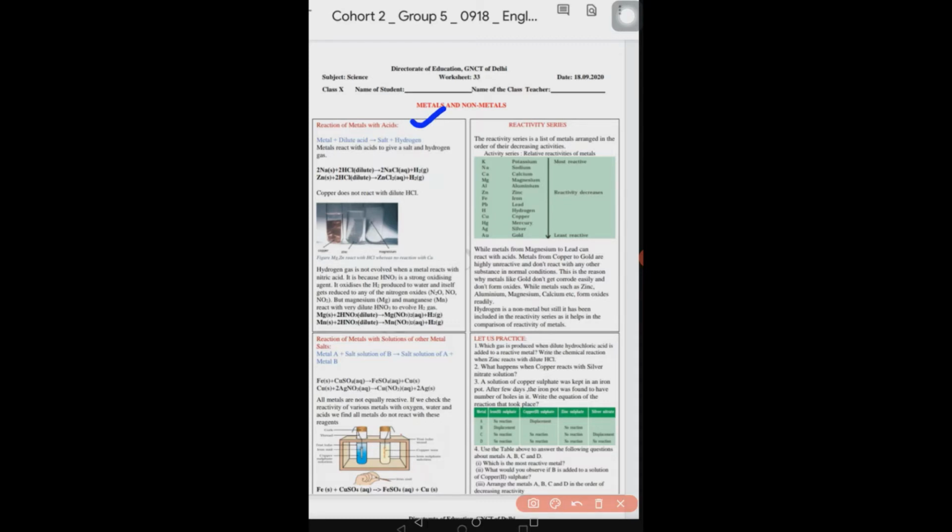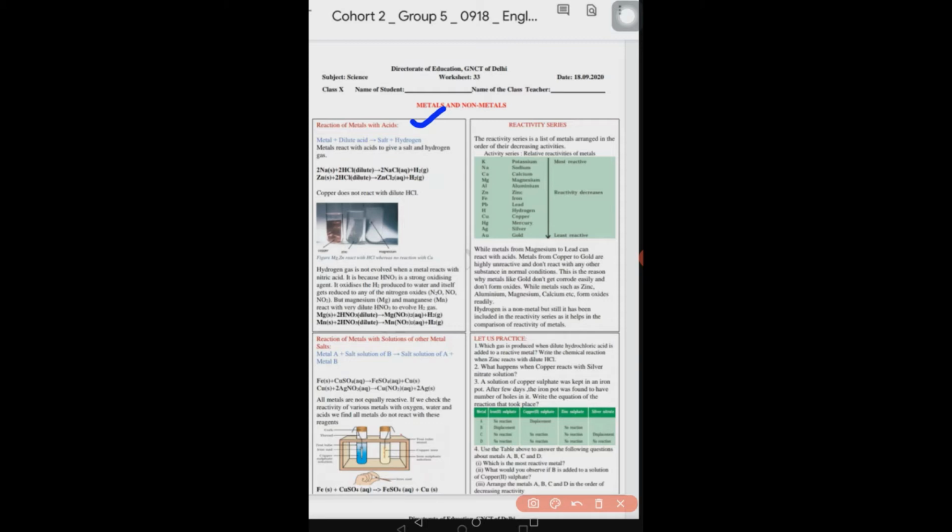Metal plus dilute acid. Whenever a metal reacts with dilute acid, it produces salt and hydrogen gas. There are some chemical equations displayed here. You can study them. Hydrogen gas is not evolved when a metal reacts with nitric acid.